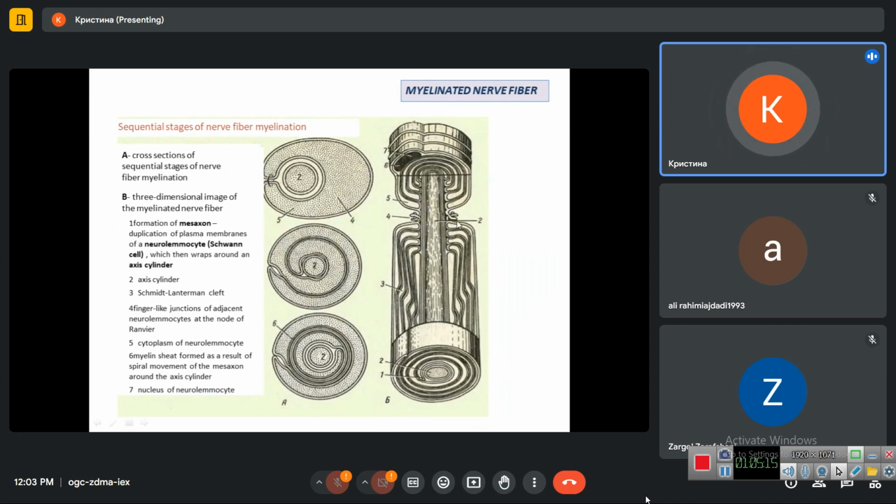So the node of Ranvier is the area between two myelin sheaths made up by two Schwann cells. Here you can see that the processes of the first and second cells are intersecting and covering this area from outside. And here you can see that the cell nucleus of the glial cell, the Schwann cell, is located at the periphery of the nerve fiber.